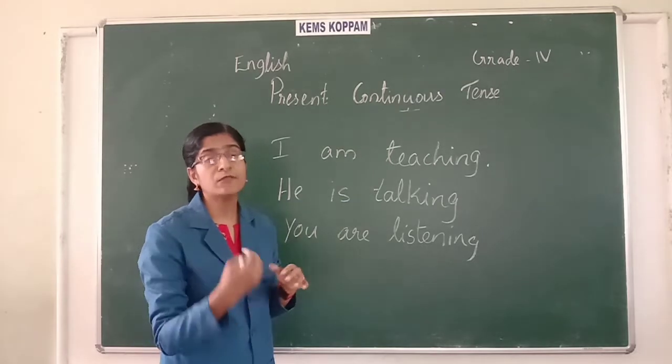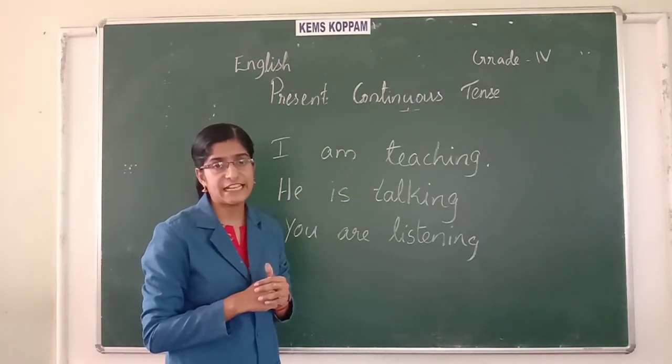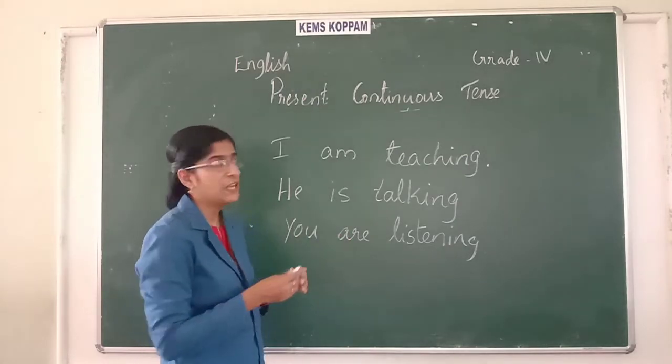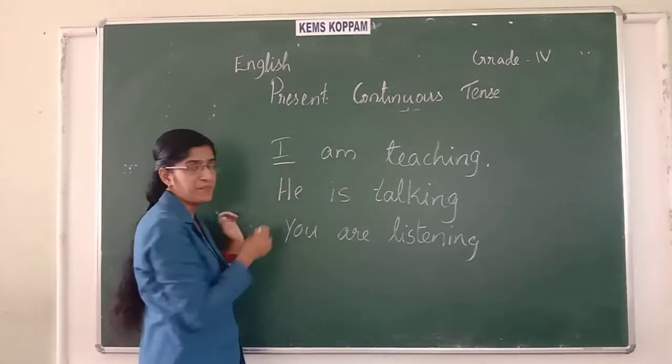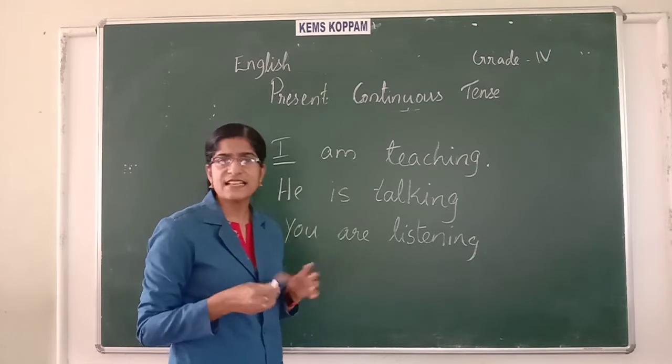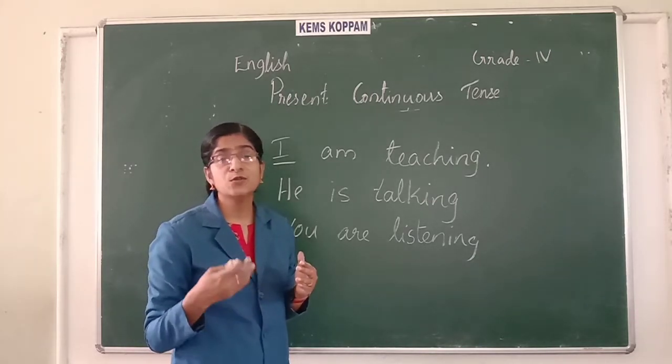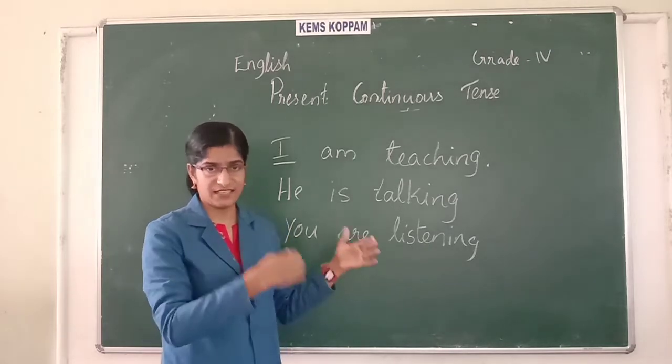So how do we write a sentence in present continuous tense? First we write the subject. What is the subject? The subject is the person who is doing the action in a sentence.